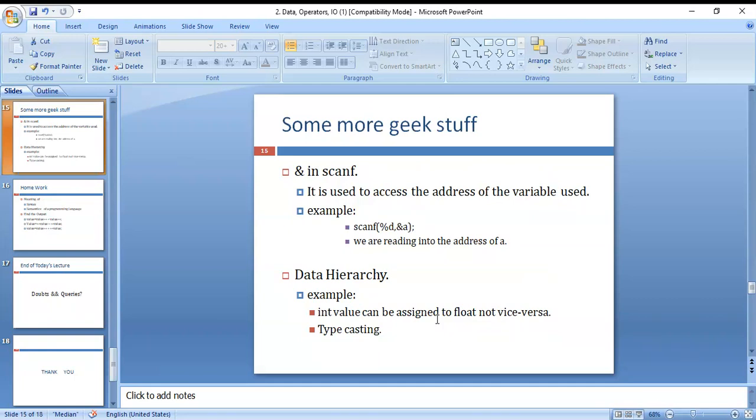Here are some more things you can see. The ampersand in scanf is used to access the address of the variable. You can see scanf of %d comma &a: we are reading into the address of a.